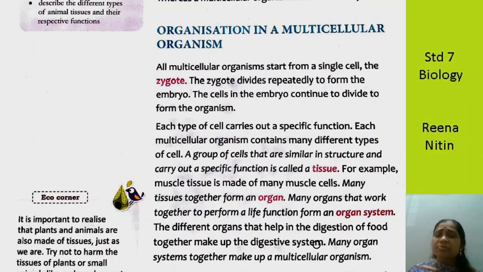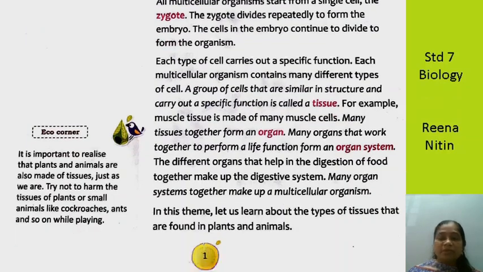Many organ systems come together and make a multicellular organism. Now, what is our body made up of? Many systems, not just one system. There is the respiratory system, the digestive system, the nervous system, the circulatory system, the reproductive system, the excretory system, and the skeletal system. All these systems come together and form the body of a multicellular organism. So our body is made up of many systems.